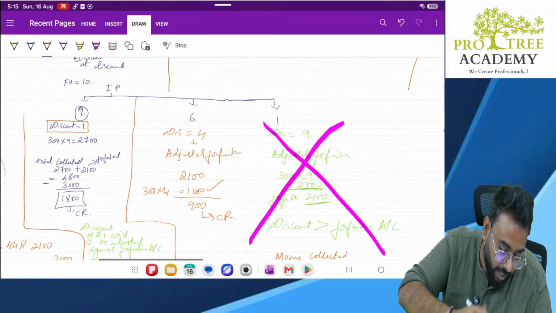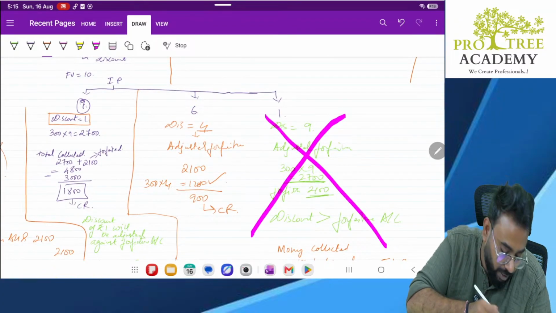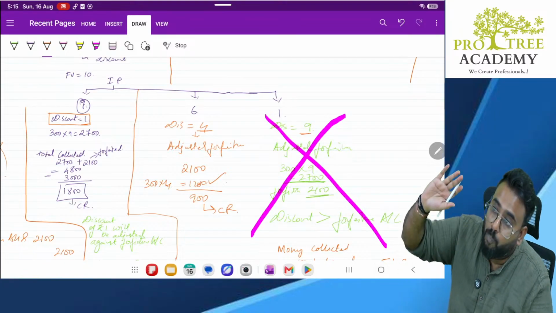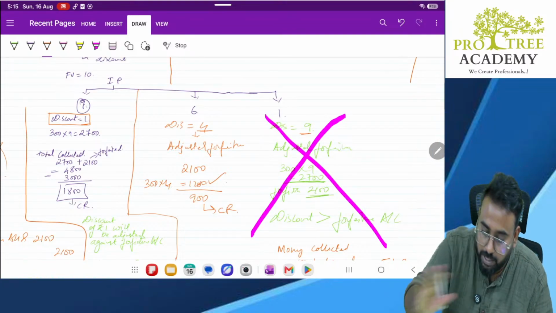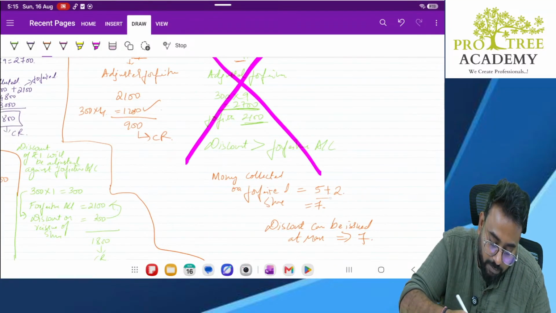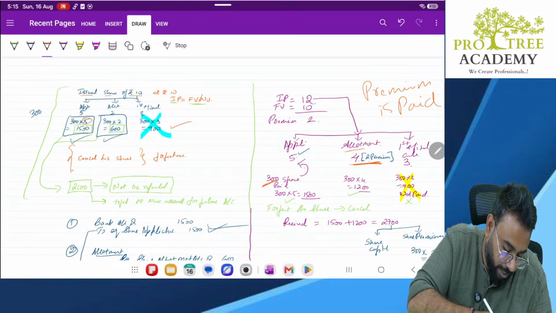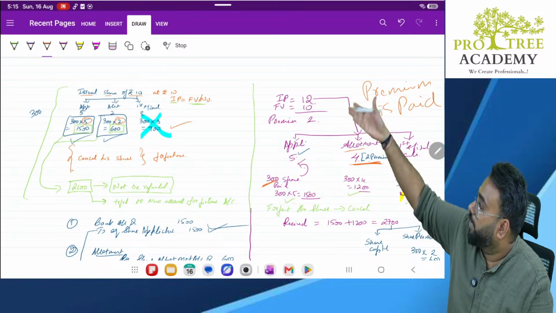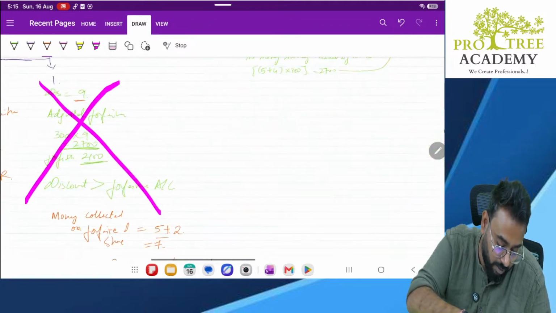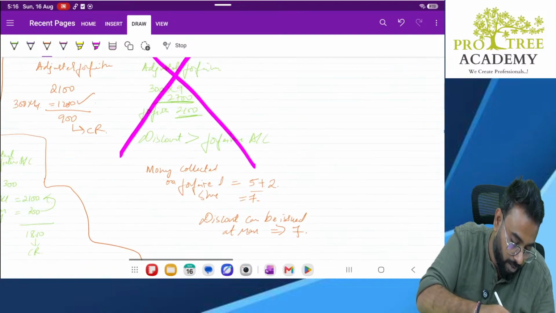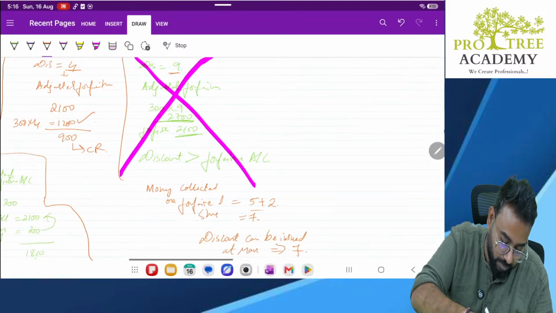So here the discount was less than 7. Here also the discount was less than 7. Here my discount went more than 7. So that is not allowed. Sir, where did you get this 5 plus 2? Simple. We collected 5 rupees on application, 2 rupees on allotment, correct? So you cannot give discount more than this. Clear?